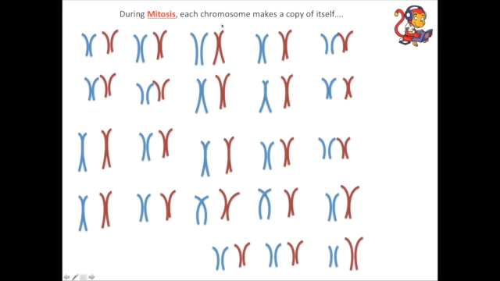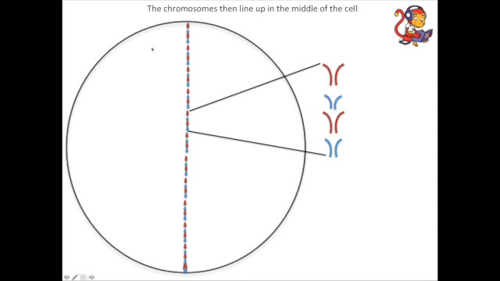So then what happens is all these chromosomes line up in the middle of the cell ready to divide. So we'll have 46 chromosomes with their identical copies lined up here ready to divide. If we look here, for example, this could be from pair 9 on the previous page, and this could be from pair 10, chromosomes 9 and 10. But now they're lined up here in the middle, with their identical copy. So this here is identical to this here, and the same down here, because they've just made a copy of each other. So now they're lined up in the middle here, the cell is ready to split.